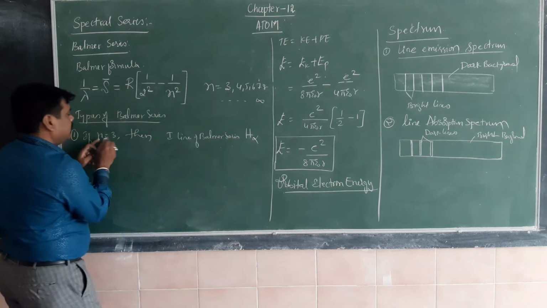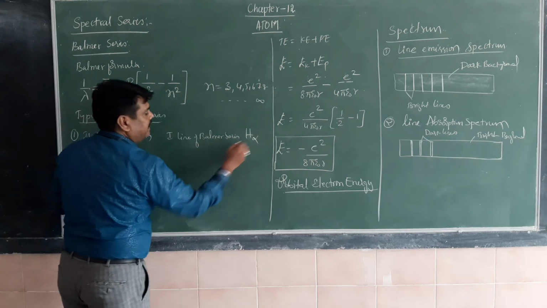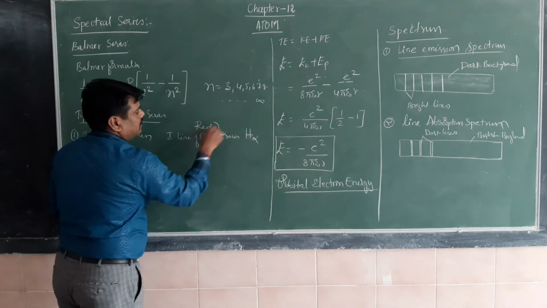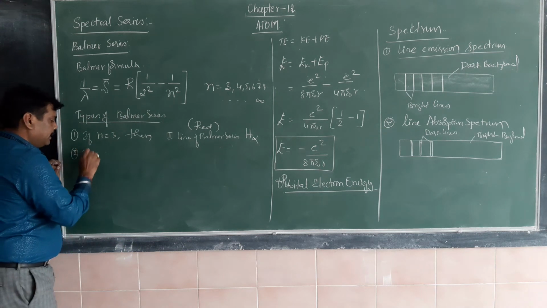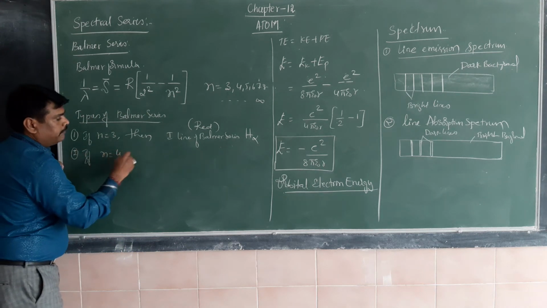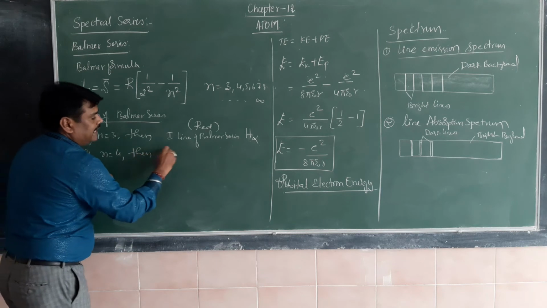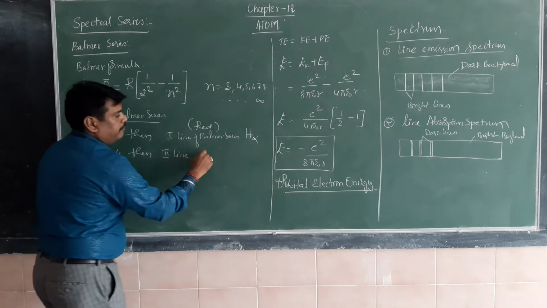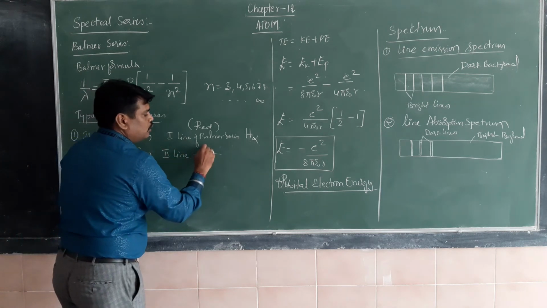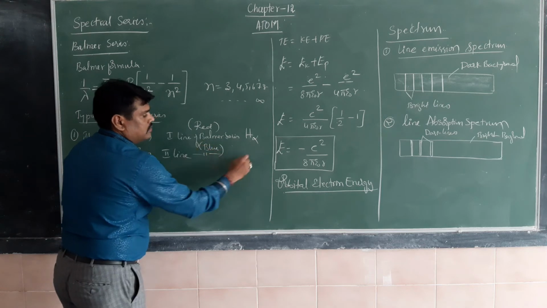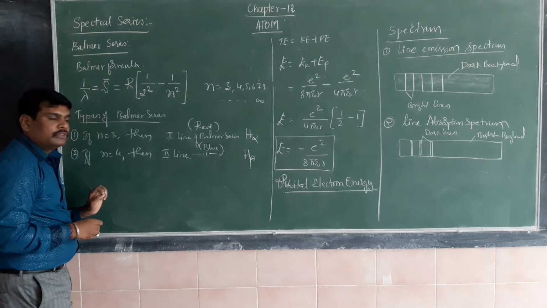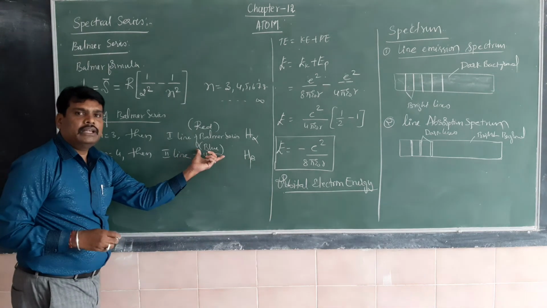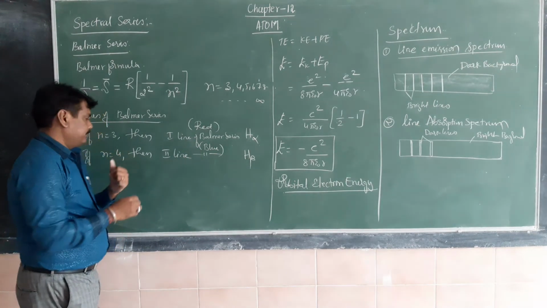Then what is the value of n here? This belongs to red color. The second line, if the value of n is equal to 4, is the second line of the Balmer series, which belongs to blue color. He gave that name as H beta. The wavelength is around the midpoint of the visible spectrum.